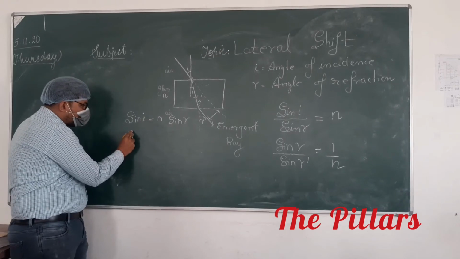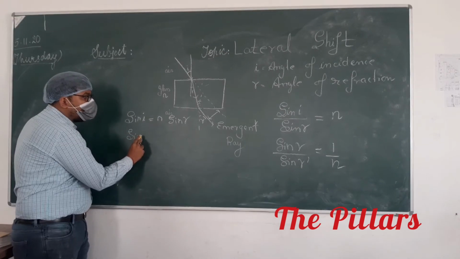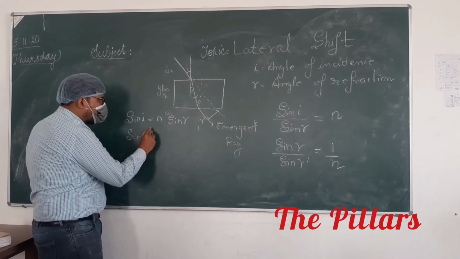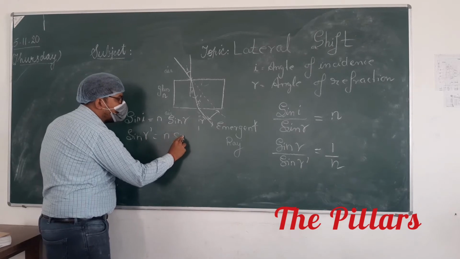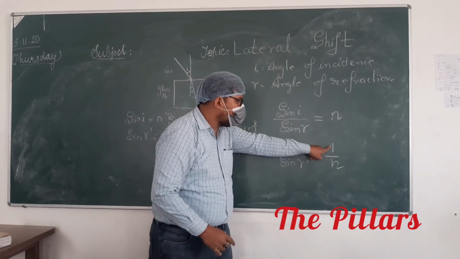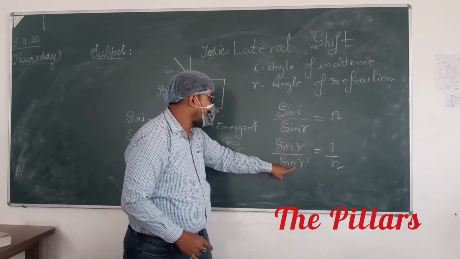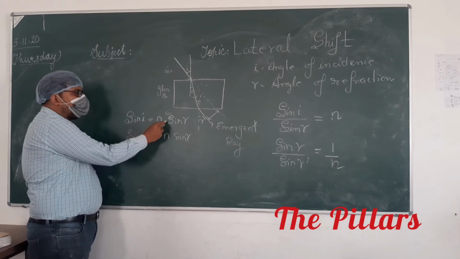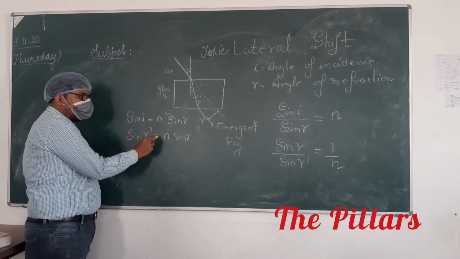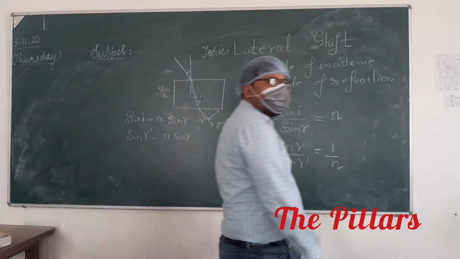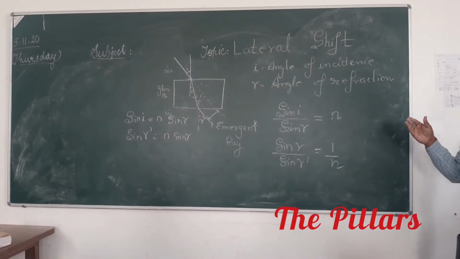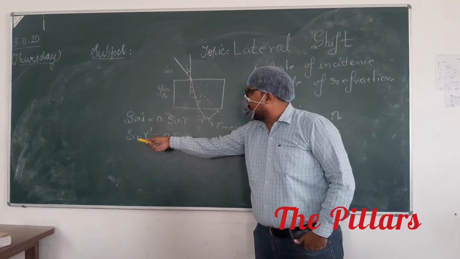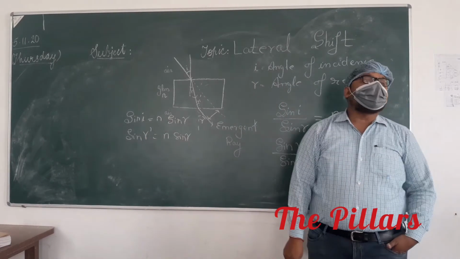Similarly, sin R upon sin R dash will be equal to 1 upon n, so sin R dash will go there and n will come here: n sin R dash will be equal to sin R. So sin I is equal to n sin R and sin R dash is also equal to n sin R. What does it mean? Sin I is equal to sin R dash. If we use these two relations, we can get the conclusion that sin I will be equal to sin R dash. Yes or no?